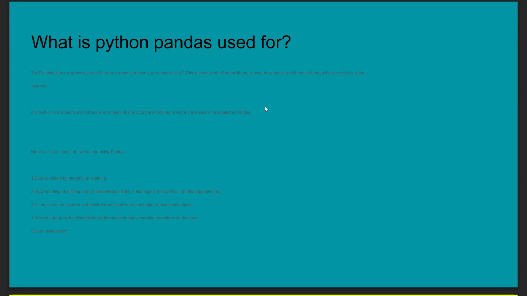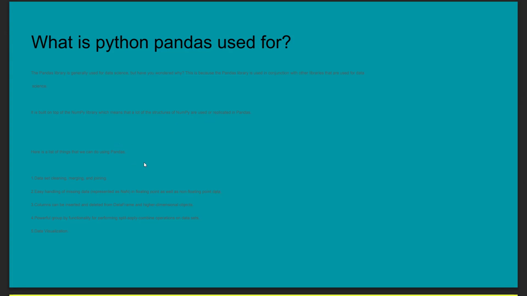After using pandas only, we have to use the NumPy library, which means that a lot of the structure of NumPy is replicated in pandas. Whatever structure is used in NumPy, most of it is replicated in pandas.